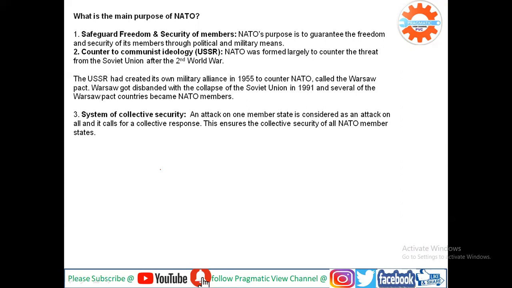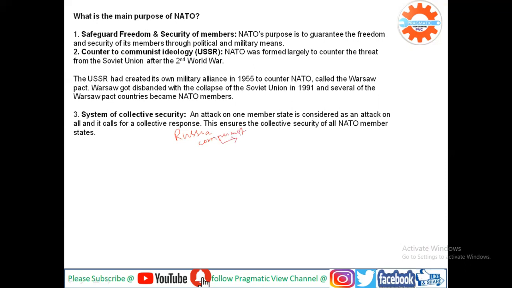And the third major purpose of NATO is the system of collective security. What does it mean? It means an attack on one member state is considered an attack on all member states, and therefore it calls for a collective response. Let me give you an example. For example, Russia, which is a communist country.